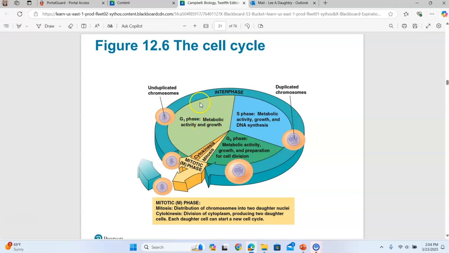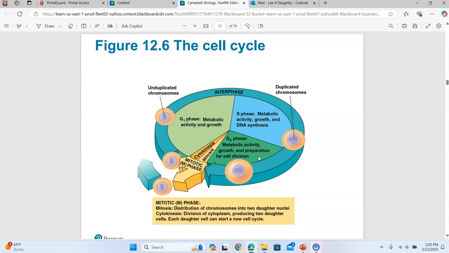One thing that happens is every one of the cells is going to have organelles like mitochondria, lysosomes, Golgi apparatus. So every one of those organelles that's found in the parent cell has to copy itself, so the daughter cells will have a copy as well. So one thing that happens in G1 is that the organelles inside of the parent cell double. Then in S, the DNA replicates. The sister chromatids are produced. The chromosomes are now duplicated chromosomes with 2 sister chromatids.